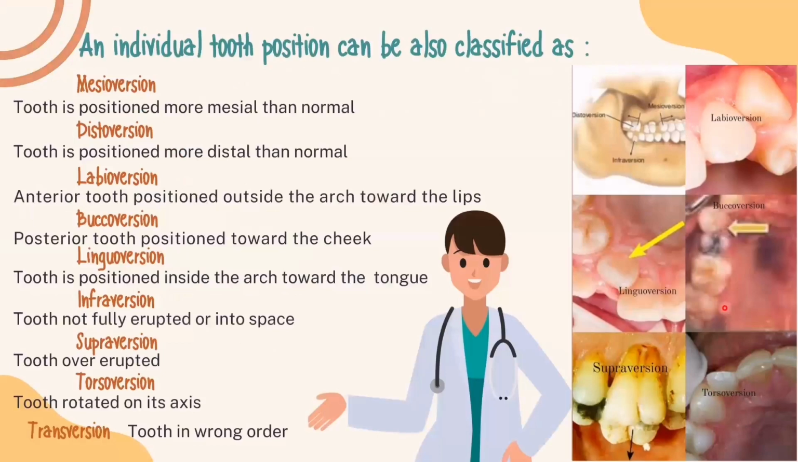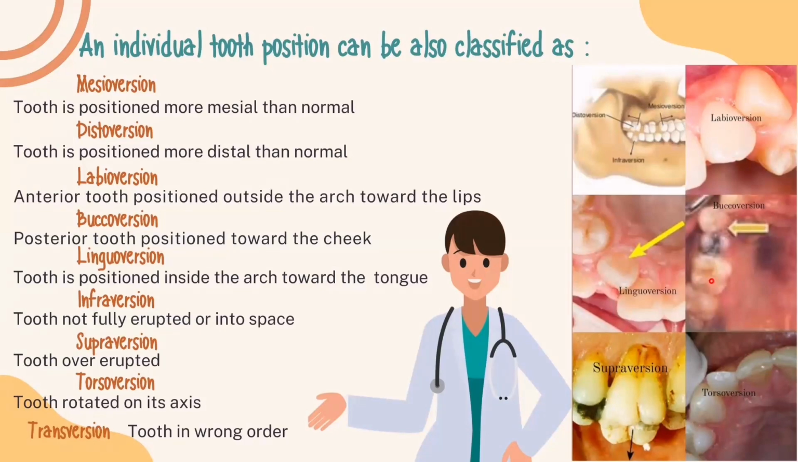An individual tooth position can also be classified as mesioversion, where the tooth is positioned more mesial than normal. Distoversion, the tooth is more distal than normal. Labioversion is anterior tooth position outside the arch towards the lip, like in this picture.